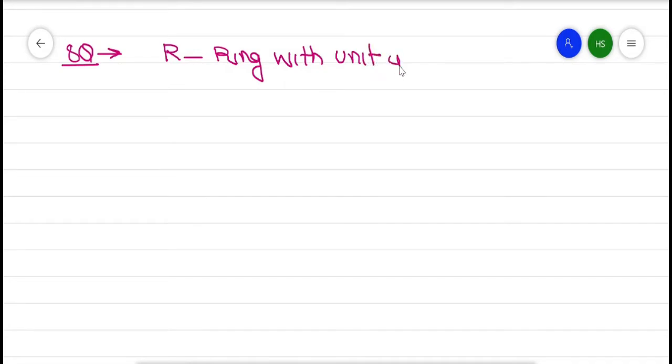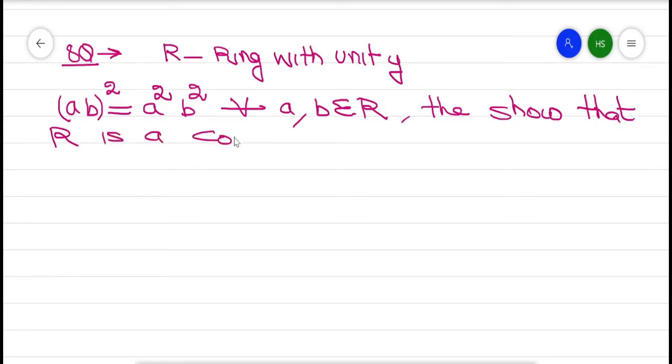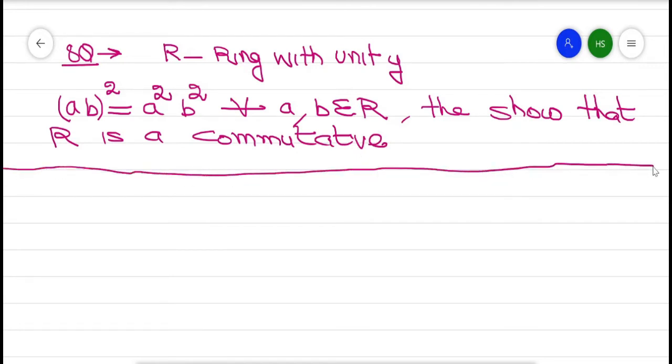The given condition is AB squared equals A squared B squared for every A, B belonging to R. Then show that R is commutative. So this is my question.